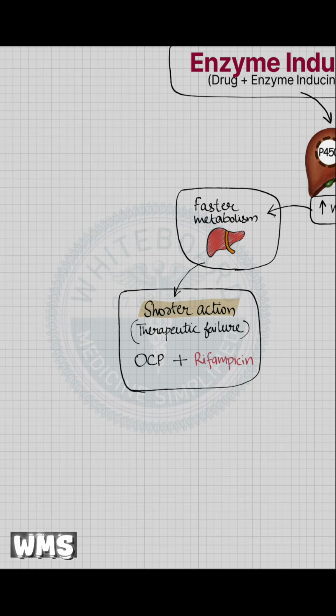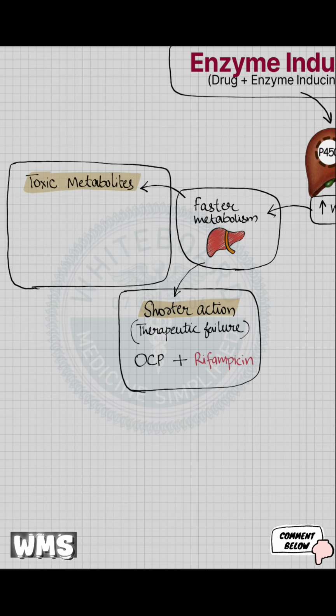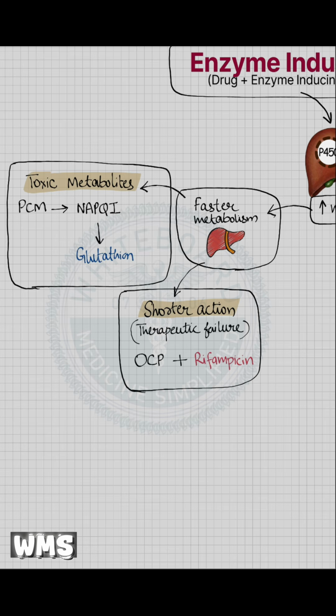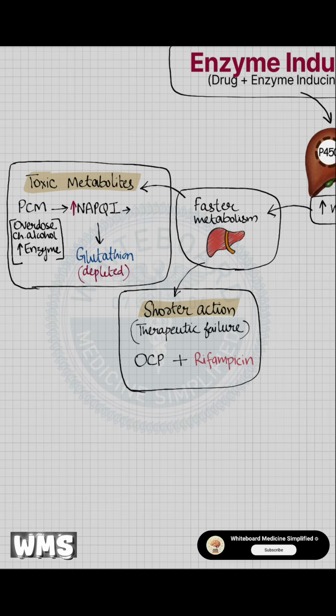At the same time, faster metabolism can sometimes produce more toxic metabolites, which explains why paracetamol toxicity becomes more likely in patients taking enzyme inducers. Paracetamol is metabolized into a highly toxic compound called N-acetyl-p-benzoquinone imine, NAPQI. Under normal conditions, this toxic metabolite is immediately neutralized by glutathione and causes no harm. But in situations such as overdose, chronic alcohol intake, or enzyme induction, excessive NAPQI is produced and glutathione gets depleted. Once glutathione is exhausted, NAPQI starts binding to liver cell proteins, leading to hepatocellular injury and liver necrosis.